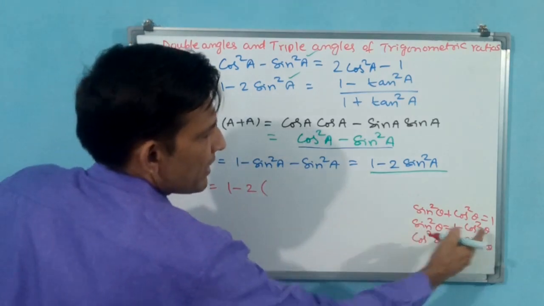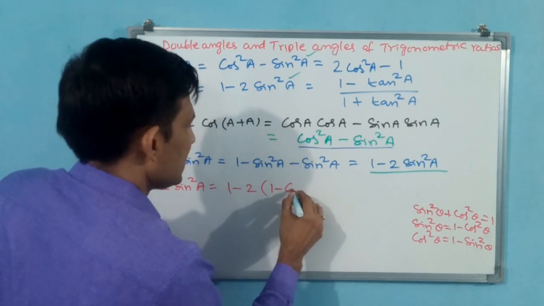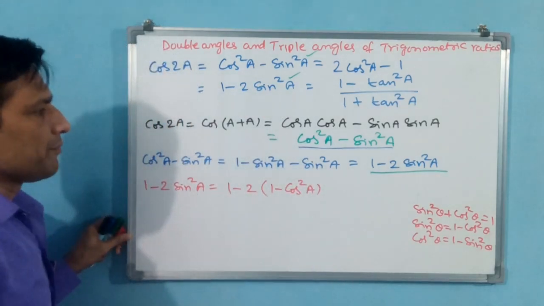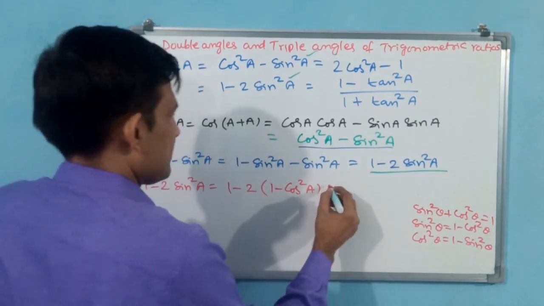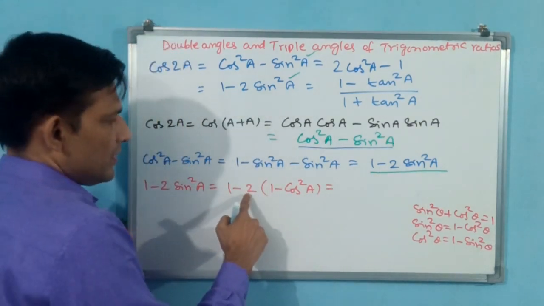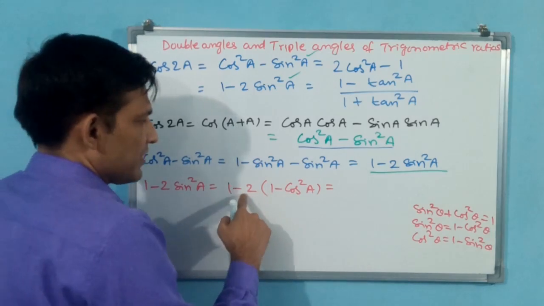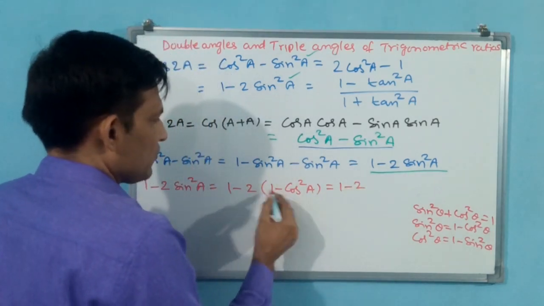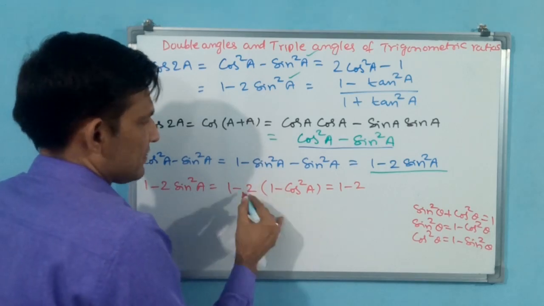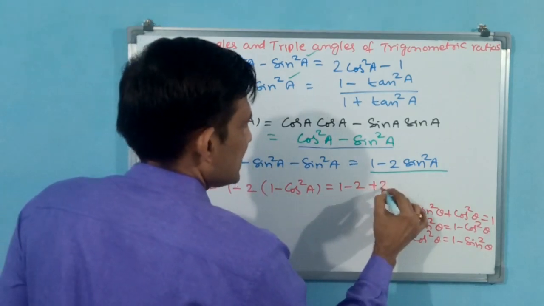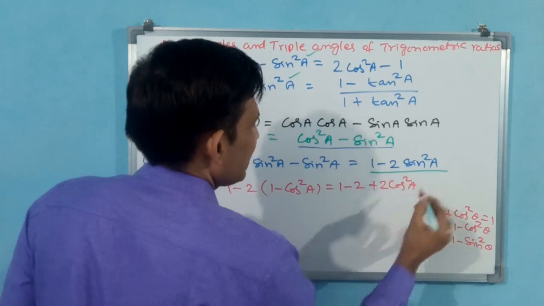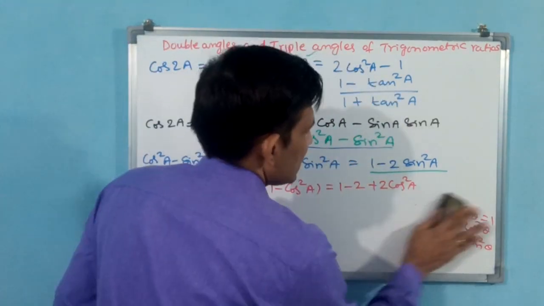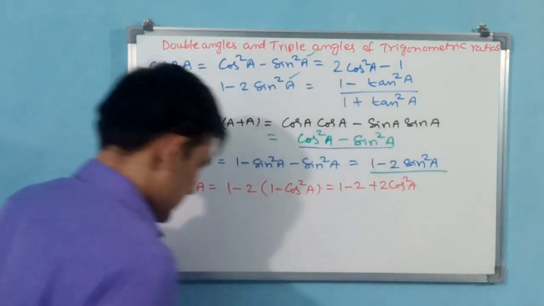What I am going to write? 1 minus cos square a. Okay? That is equal to, see, now 2 into, that means minus 2, 1 minus 2 plus 2 cos square a. Now I am going to remove these results. These are not required.